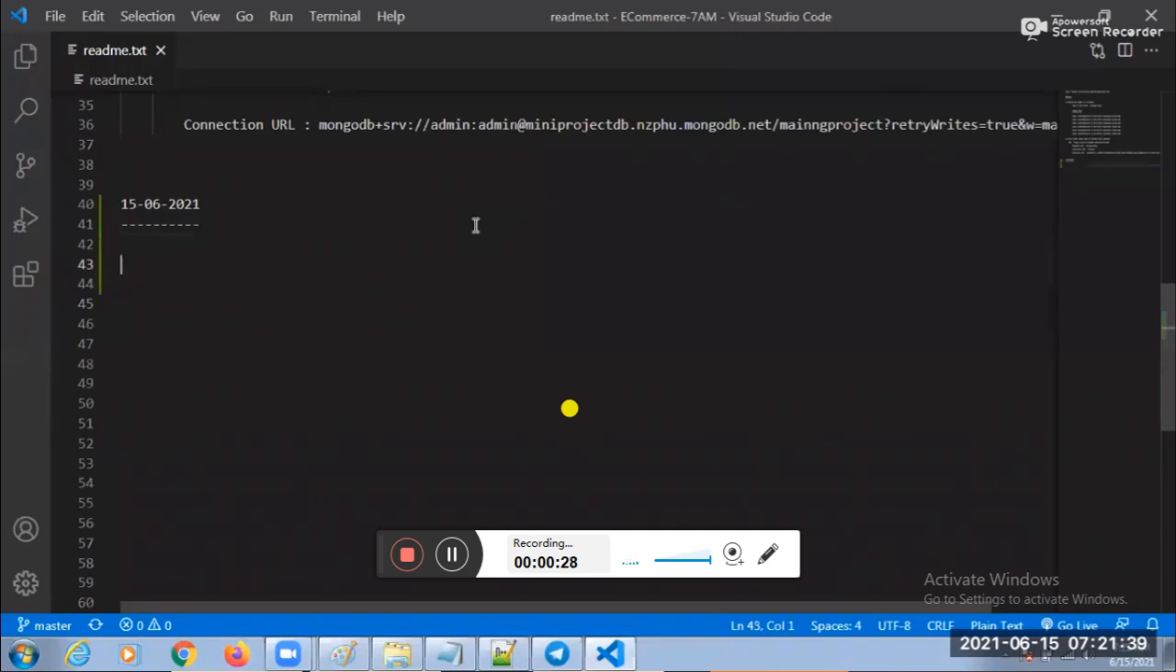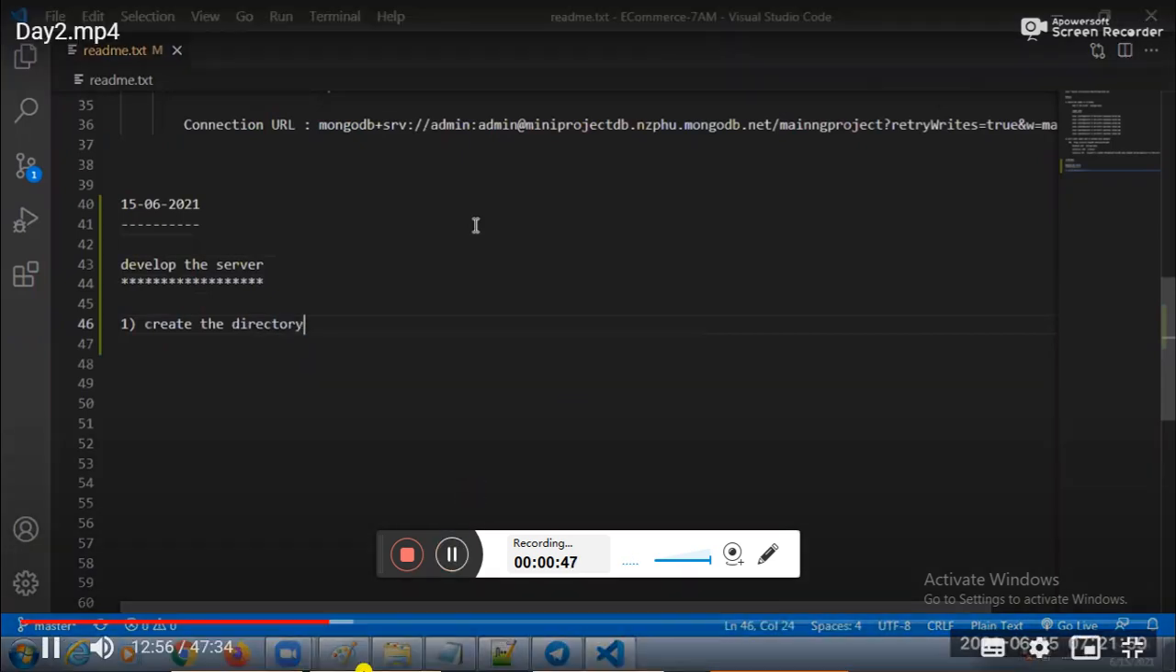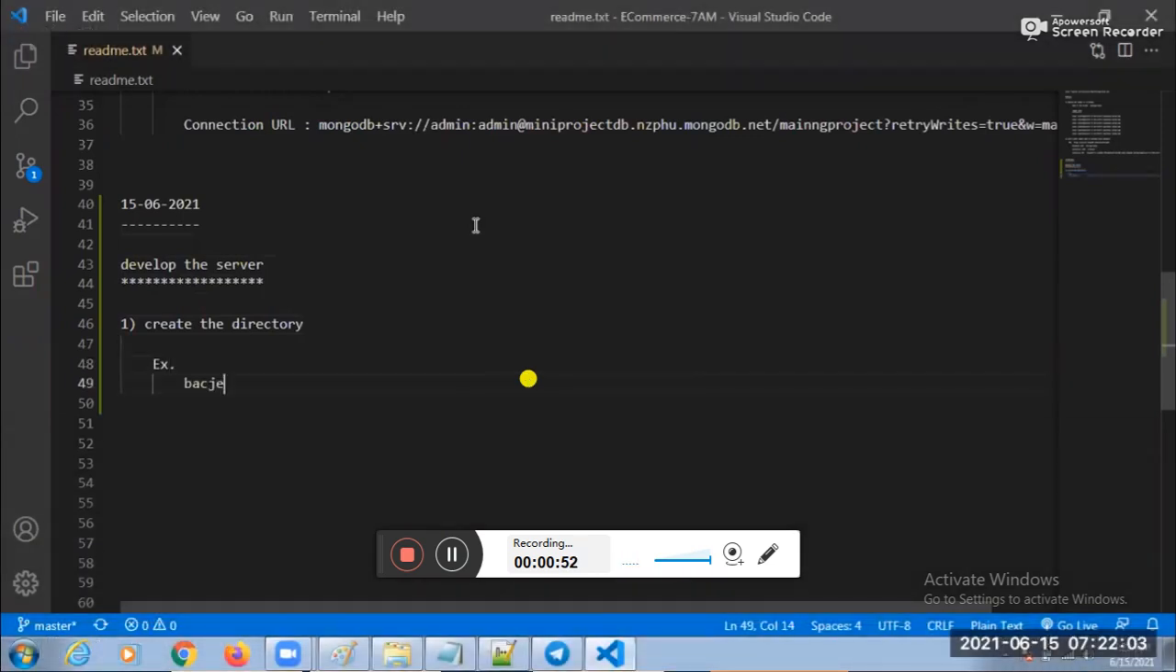See this, Pankaj, what is our target today? Develop the server. This is our target today. Fine. To develop the server, can I go for the step-by-step procedure? Yes. First one, create the directory. Which directory we need to create? A backend directory.